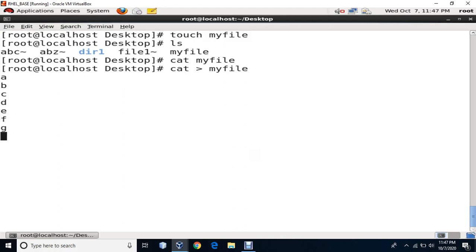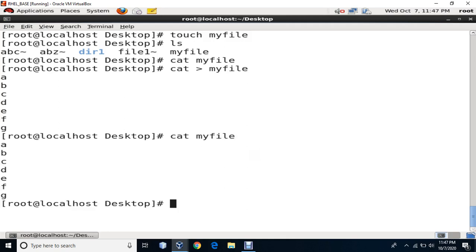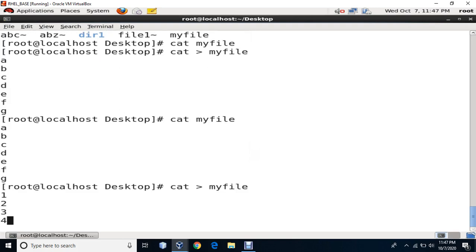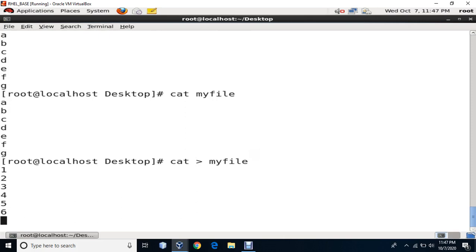And now I want to actually come out of this cat. So now what I'll do is Control D. So here I am out of this file. Now I want to see the contents of the file. I say cat my file, it shows me the contents of the file. If I say cat greater than sign my file, as I told you, greater than sign is going to overwrite the file. So whatever is written in the file will be deleted, and now I write 1, 2, 3, 4, 5, 6 and I say Control D and I try to see the contents again.